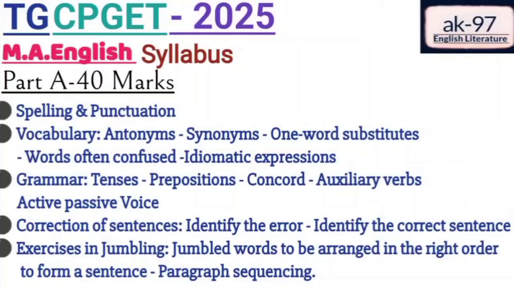First segment, spelling and punctuation. Under part A, the first segment is spelling and punctuation. Let's look at spellings. Here, you need to find the words which have correct spelling. You will get a lot of confusion while finding the word with correct spelling. For that, you need to practice a lot of bits based on spelling, finding the correct word with correct spelling.